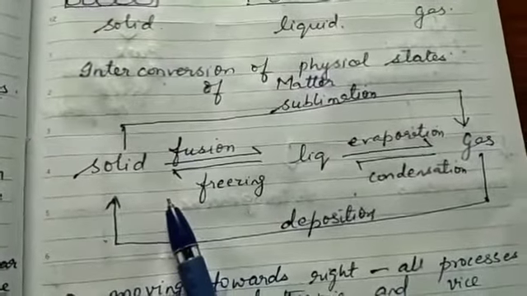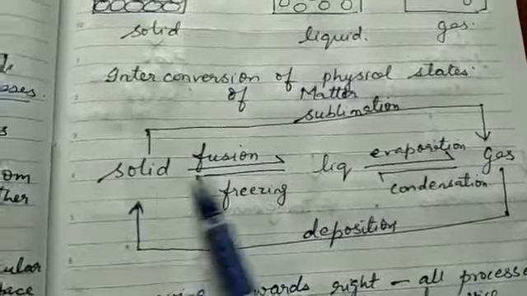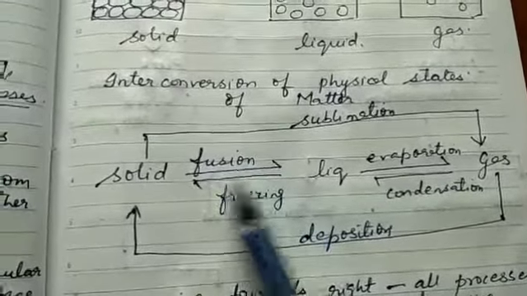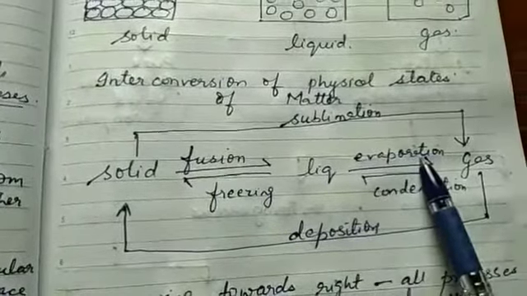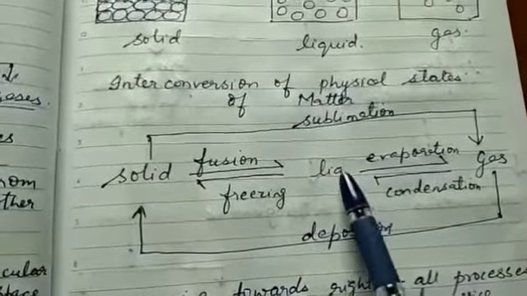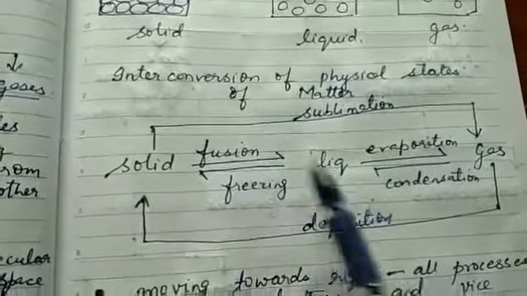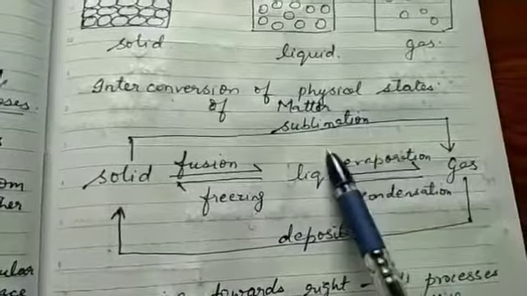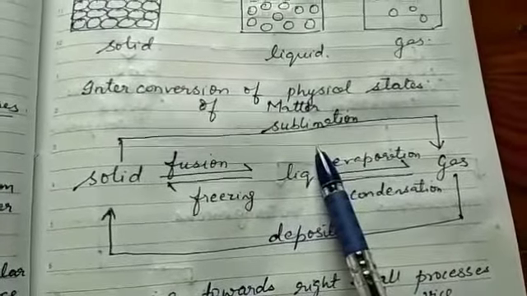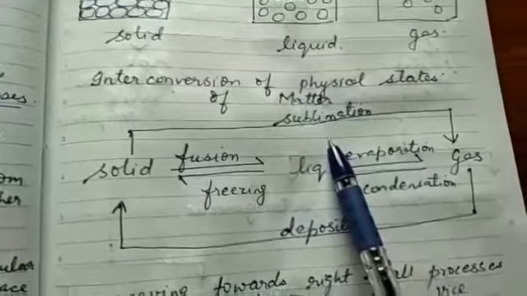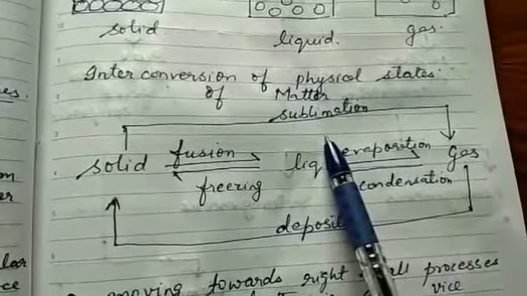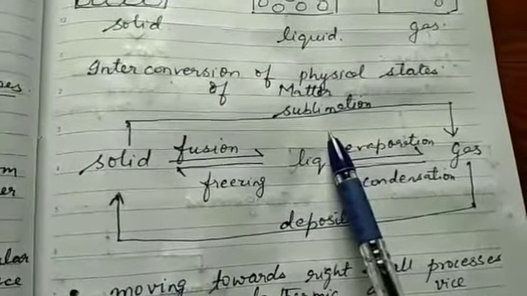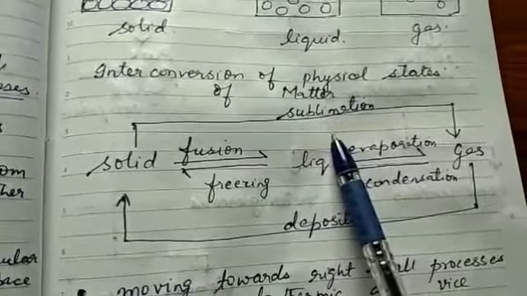Now, another thing that you have to keep in mind over here is that when you move from left to right, that is from solid to liquid and liquid to gas, all the three processes are endothermic. Solid gets converted to liquid upon absorption of energy. Liquid gets converted to gas upon absorption of heat energy, and same is the process with sublimation. Sublimation also takes place upon absorption of energy, and any process that takes place upon absorption of energy is known as an endothermic process. Endo means absorption of, thermic means heat, so endothermic process.